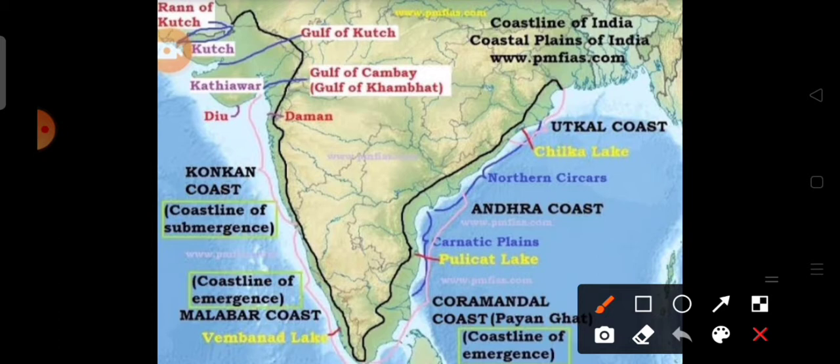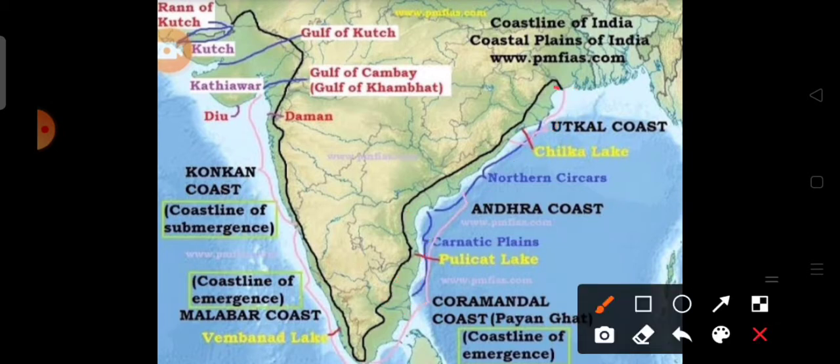Here we see that between the rivers Mahanadi and Krishna is located the Northern Circars. This region is known as the Northern Circars, and the region between the Krishna and Kaveri is called the Carnatic plain.